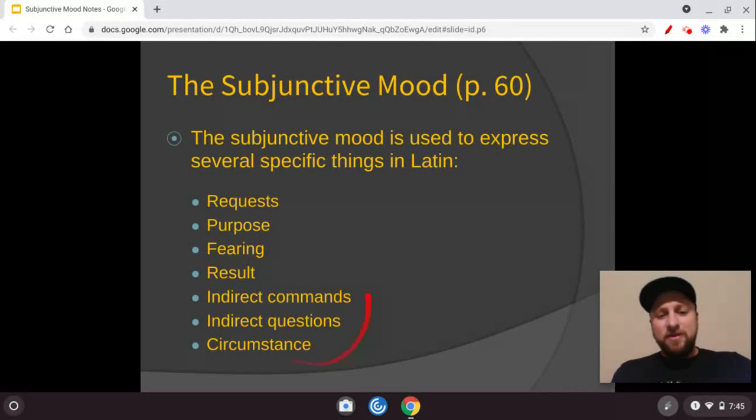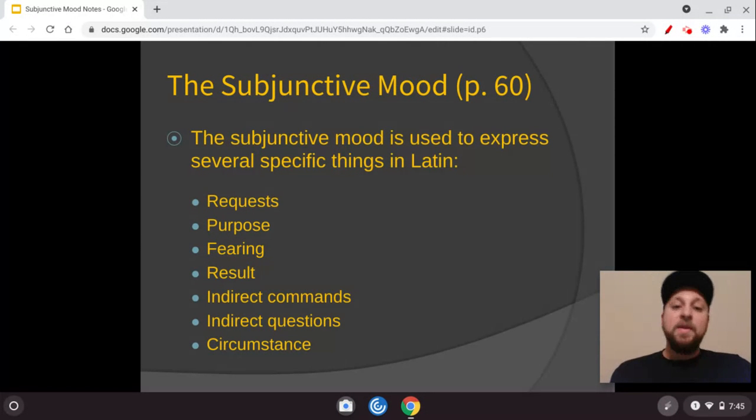So if you didn't quite understand all of this, it's not a big deal, but just know that there are certain situations, certain expressions, certain thoughts or ideas that use the subjunctive mood. When we talk about a mood, don't think of it as like, oh, I'm in a bad mood. Think of it more as the mode, the version of the verb.